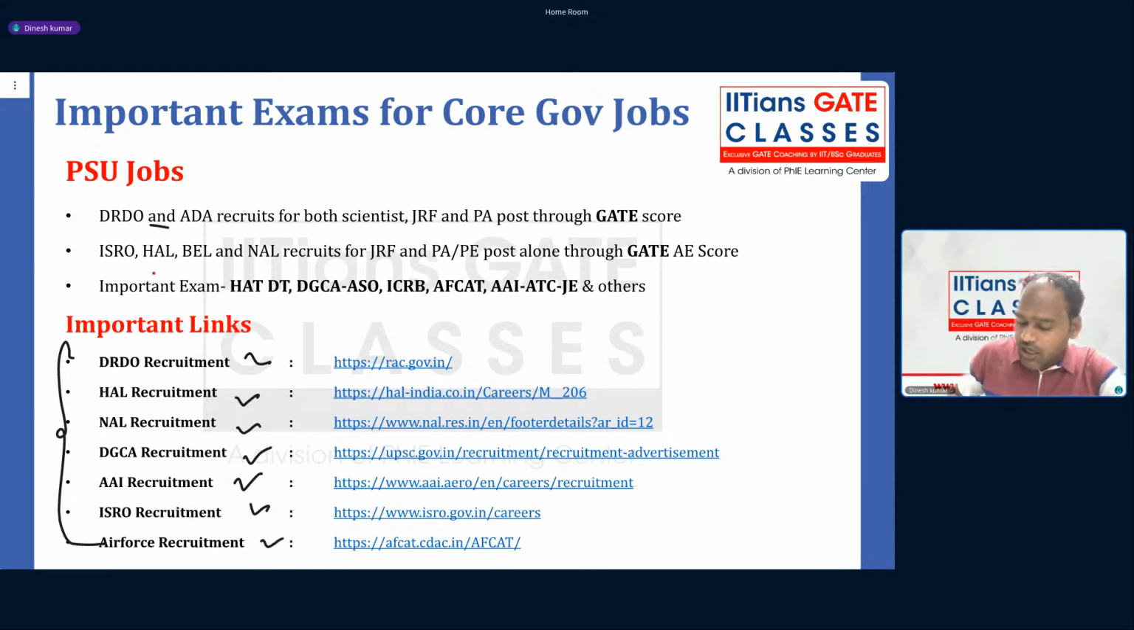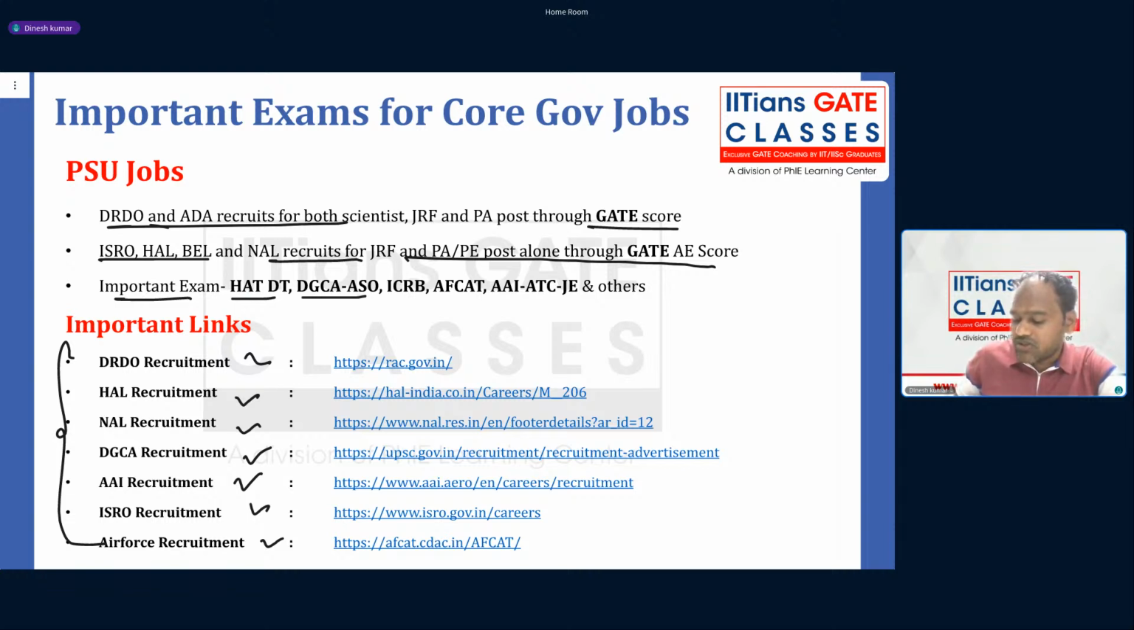DRDO and ADA hire through direct GATE score for different positions, including scientist positions. ISRO, HAL, BEL, NAL only take for temporary positions through GATE AE score. And there are other important exams like the HAL DT exams, DGCA ASO exam, ICRB, and FCAT. For all these exams, IGC provides excellent support that you can find by visiting our website.